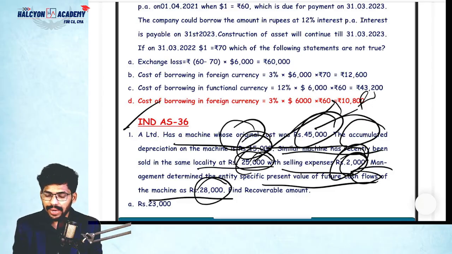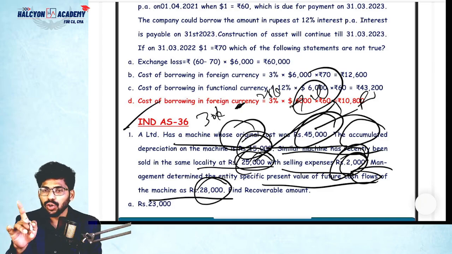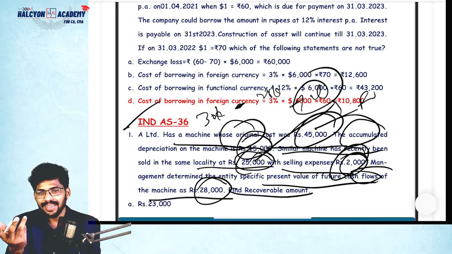28,000. So here the balance 45,000 minus 15, how much? 30,000. 30,000 minus 28, balance how much? 2,000 should be the impairment loss. But the question is asking about recoverable amount. So gone.